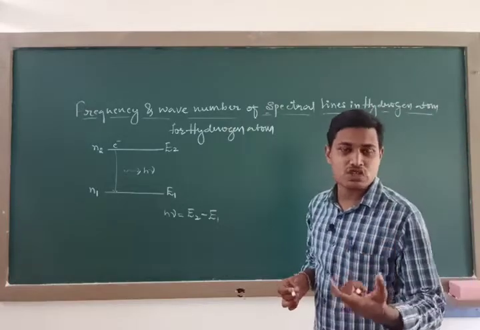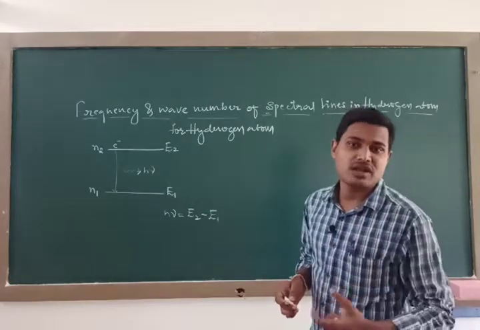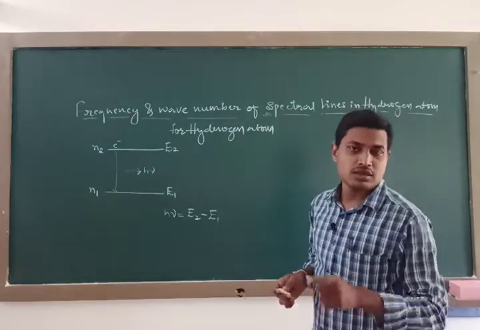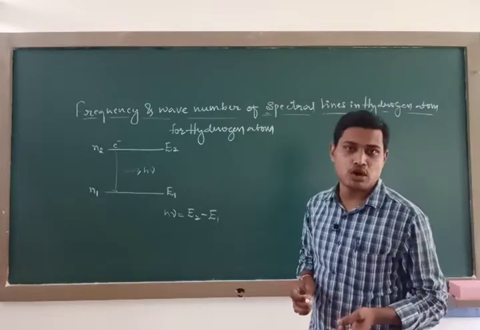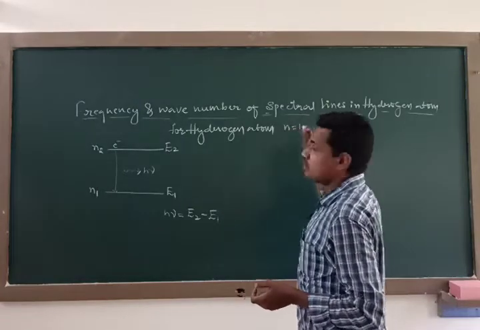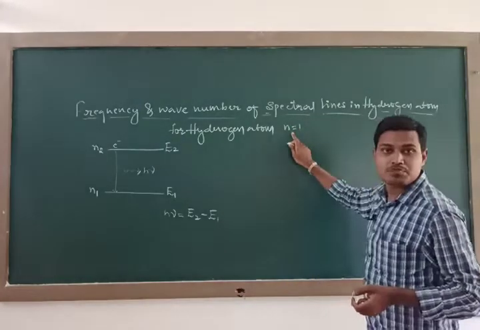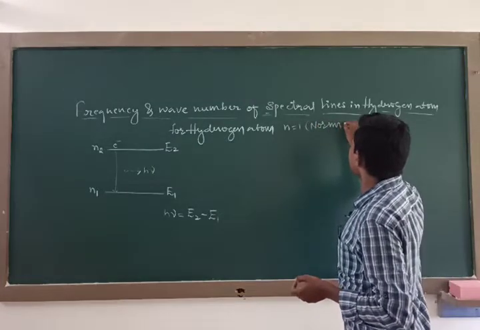Which state of the orbit is called the lower energy state of the electron? Whenever the electron is in the innermost orbit of the hydrogen atom, that is n equal to 1, the first orbit, we call it the normal state or ground state of an atom.